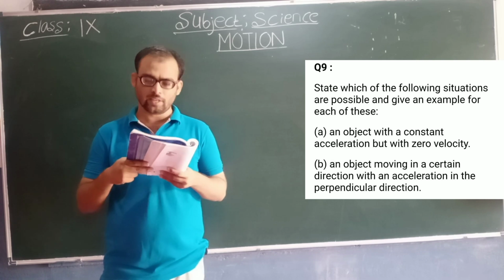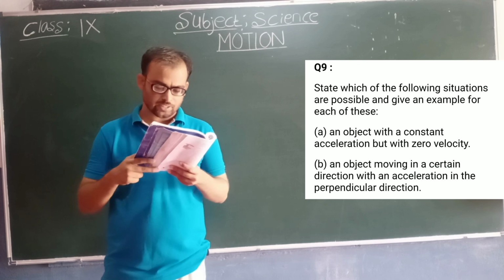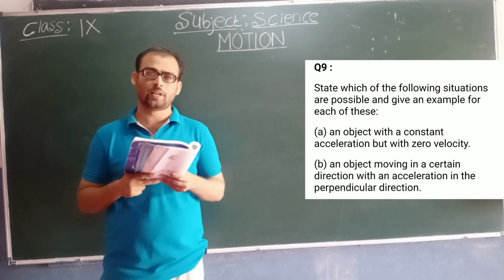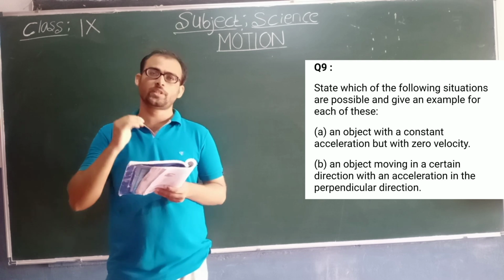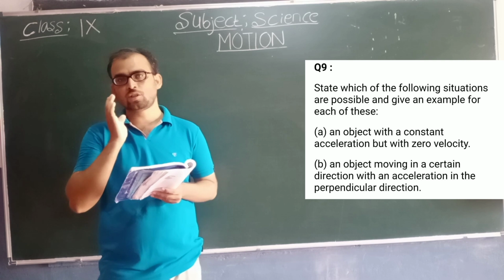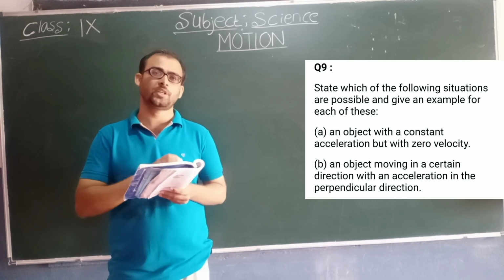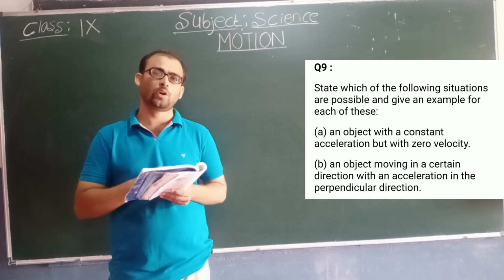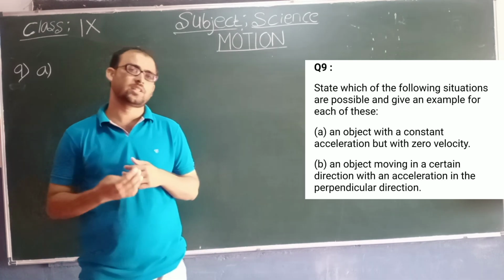Next, look at the second one, students. An object moving in a certain direction with an acceleration in the perpendicular direction. Here the statement is: is it possible that the object is moving in a certain direction and the acceleration of that object is perpendicular to the direction of motion? So let us check the first one, students.